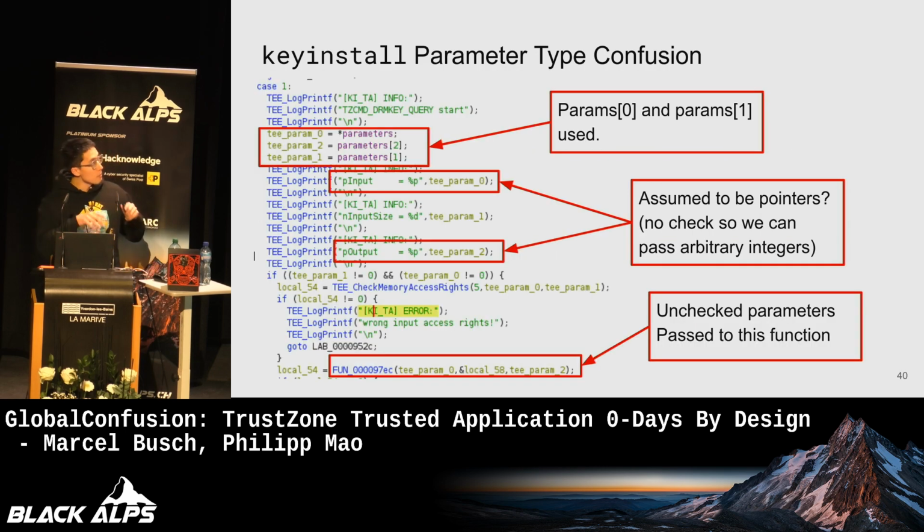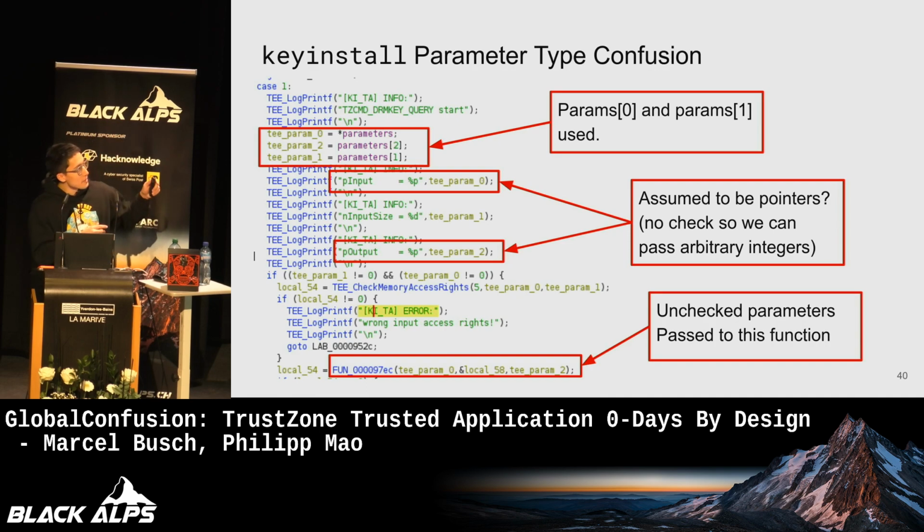If we go down a bit further in this function, there is a giant switch statement for the different command IDs. If we look at command ID 1, the trusted application first reads out the first and second entry of the params array. Then it does a print of the format string p input equals %p to the kernel log. Presumably it's expecting a memory reference, because %p is usually used when you have a pointer.